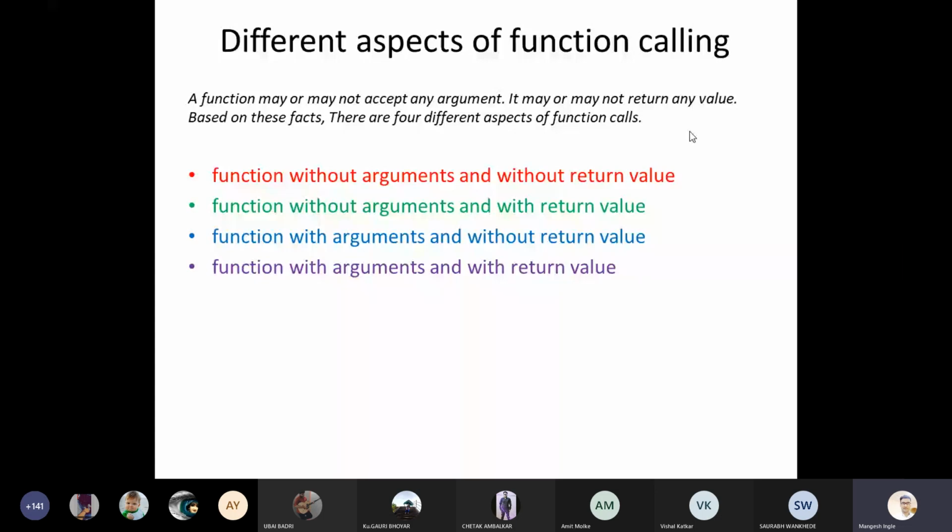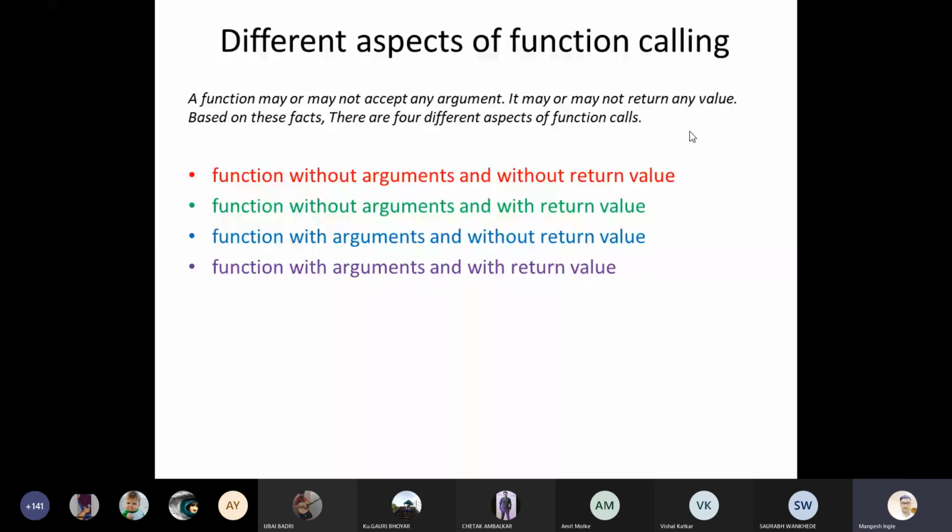So here we have four different aspects of function calling: function without arguments and without a return value, function without arguments with a return value, function with arguments and without a return value, and function with arguments with a return value.